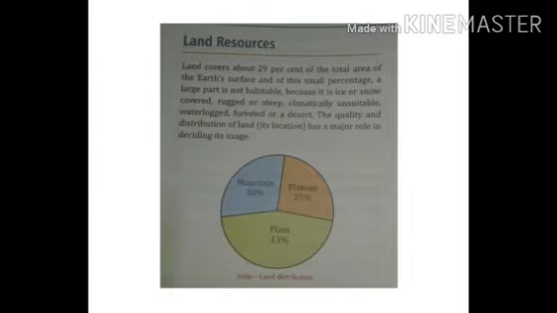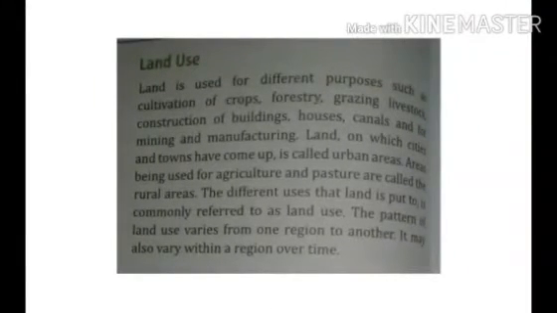Climatically unsuitable, waterlogged land is also not fit for human use. Some lands are covered with forest or deserts. So whatever land we see is not usable and only few parts of the earth's surface is used by human beings. So children, now let us come to see land use.